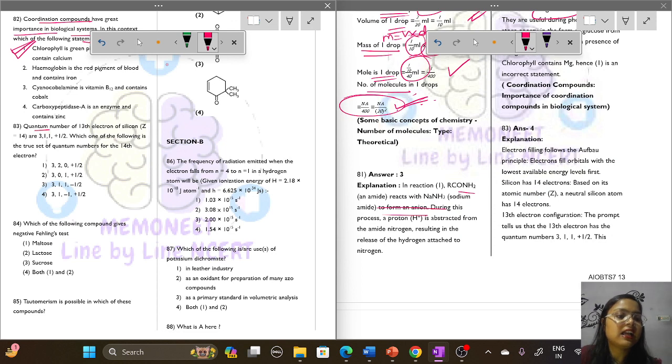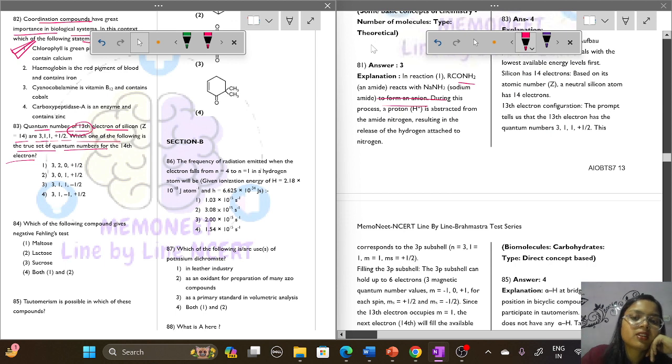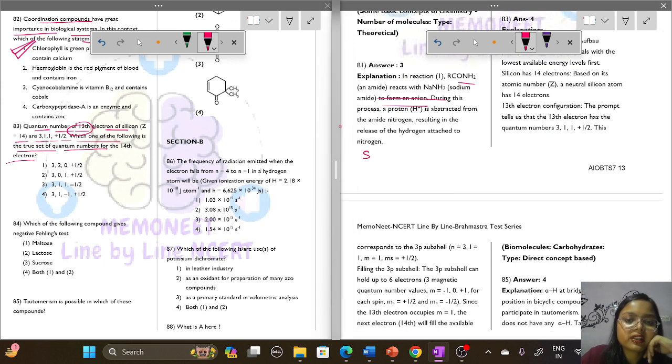Question number 83. The quantum numbers of the 13th electron of silicon, which has 14 electrons, are 3, 1, 1, plus half. Which of the following is the true set of quantum numbers for the 14th electron? The 13th electron is given and we have to find the quantum numbers of the 14th electron. Let us first write the electronic configuration of silicon: 1s2, 2s2, 2p6, 3s2 and then 3p2.